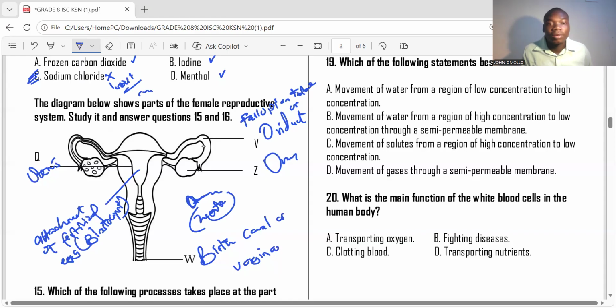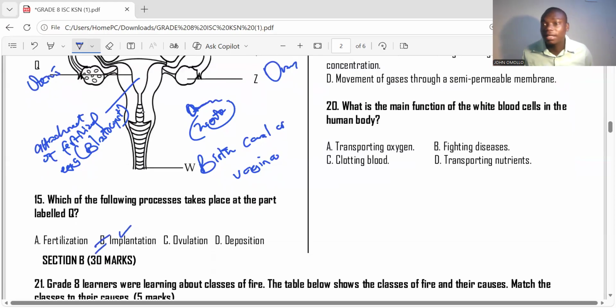Are you getting that? Once fertilization has happened, what is fertilization? Fertilization is the fusion of the male gamete, sperm, and the female gamete, ovum, to form a zygote within the oviduct. Once that fertilized egg has been formed, it goes to the uterus or womb, where it is going to be implanted. Implantation means attachment of the fertilized egg or blastocyst to the wall of the uterus. It attaches anywhere within the uterine wall.